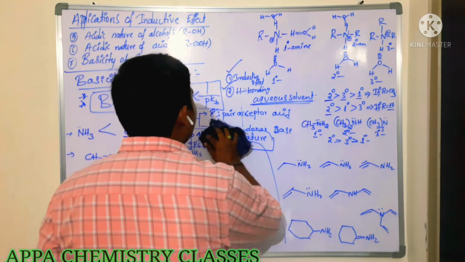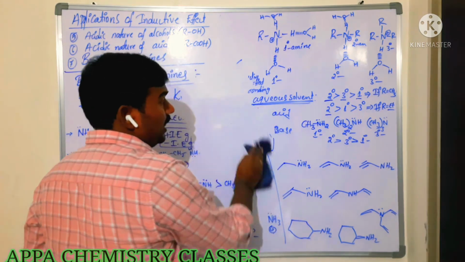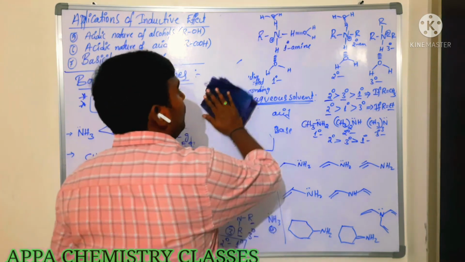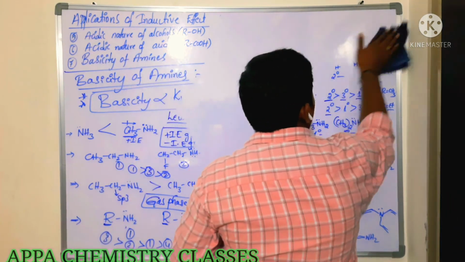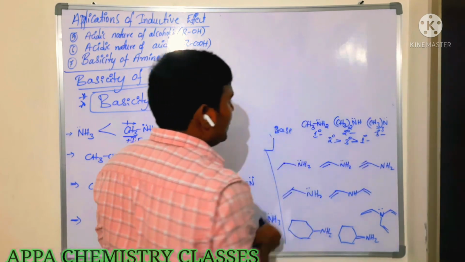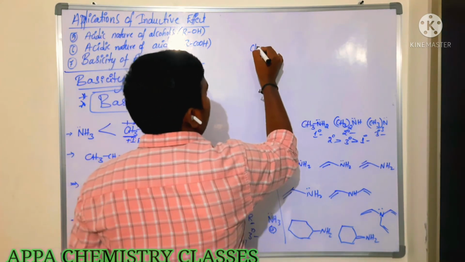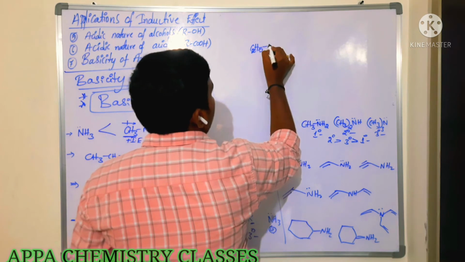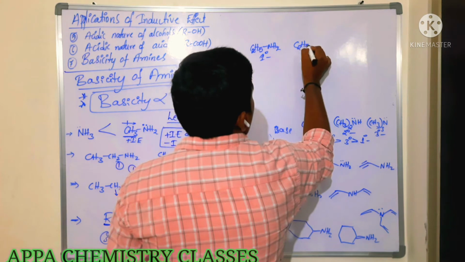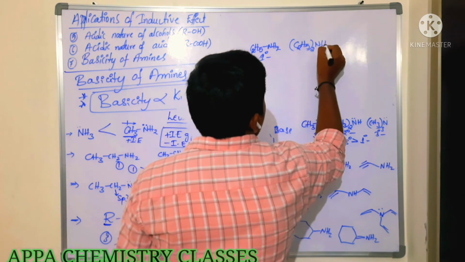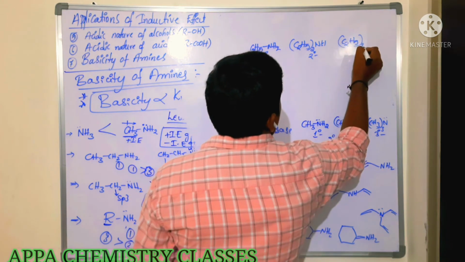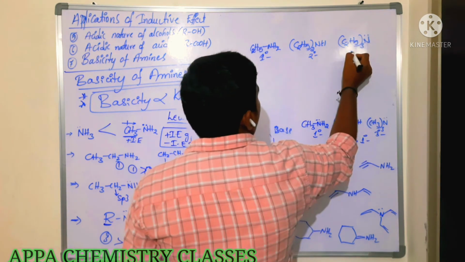In the case of the ethyl group, we will see. In aqueous condition, what two roles are played? Inductive effect as well as hydrogen bonding. So you need to concentrate here. Try to focus on the explanation I have given. Next we are going to see if the ethyl group, that is C2H5, is there. C2H5NH2 is a primary amine. C2H5 taken twice NH is a secondary amine. C2H5 taken thrice N is a tertiary amine.